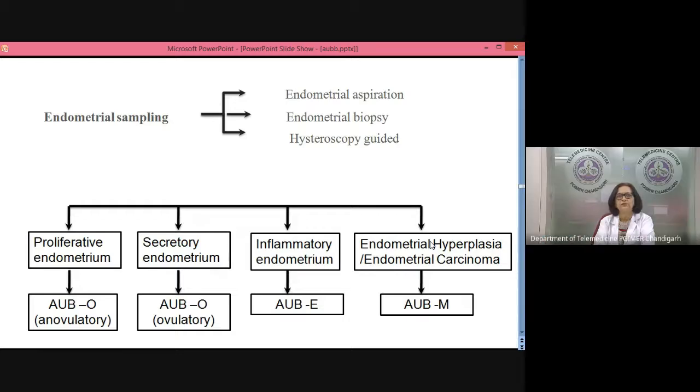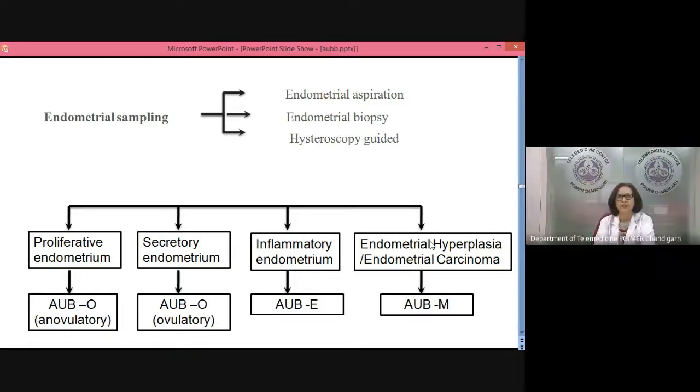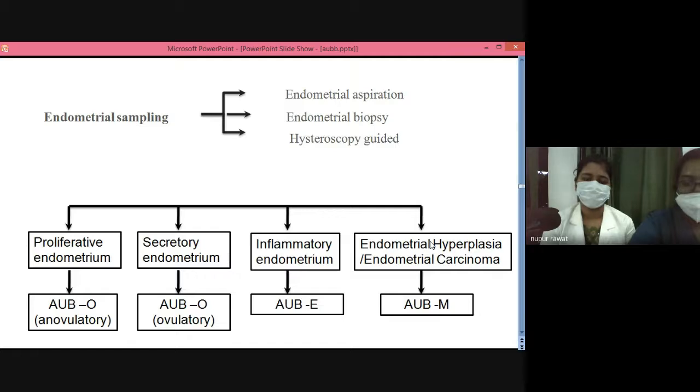What next will you do? Ma'am, we will counsel the patient that we have taken the biopsy, and accordingly we have to follow up the patient. So after stabilization of the patient, if the patient is not bleeding, we can discharge and follow up in the OPD with the report of biopsy.